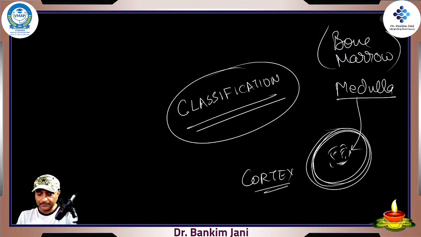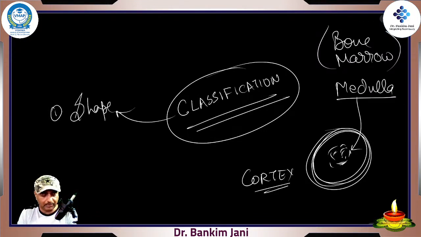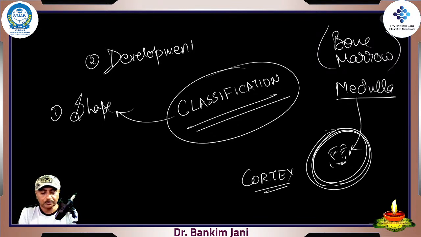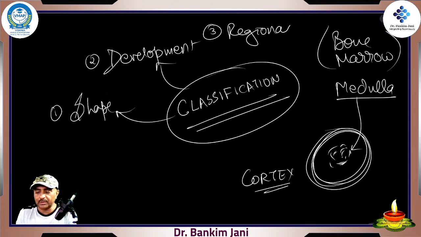Regarding the classifications, we'll classify the bones in various aspects. First, very simple, by looks: shape, how they really look like. Second, we'll see how they develop, from the development point of view. That will give us the insight of how these bones really develop. Third is the easiest of all, the regional. But regional, yes, teeth are also separate. They are special bones, right? They are considered as special bones.